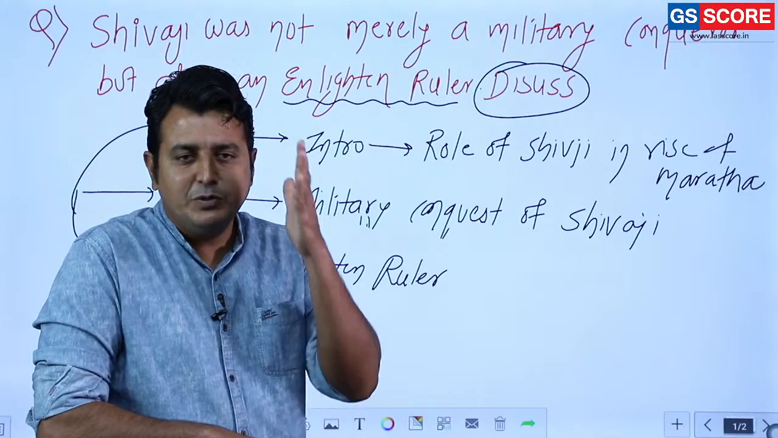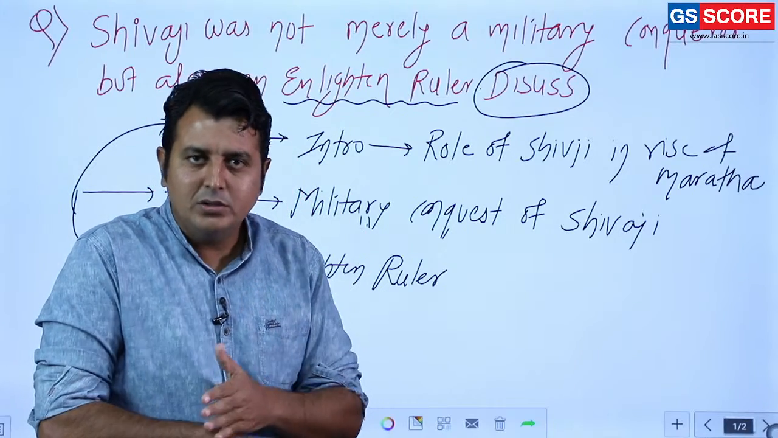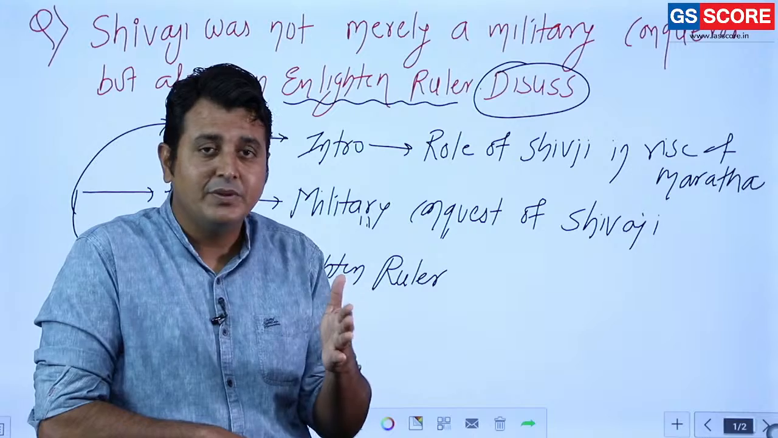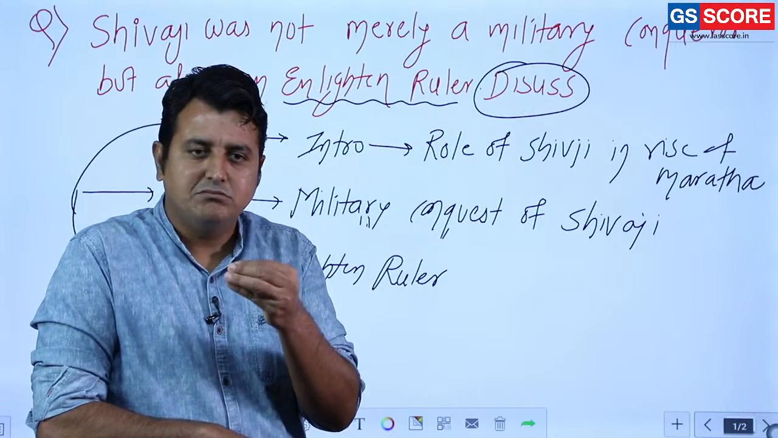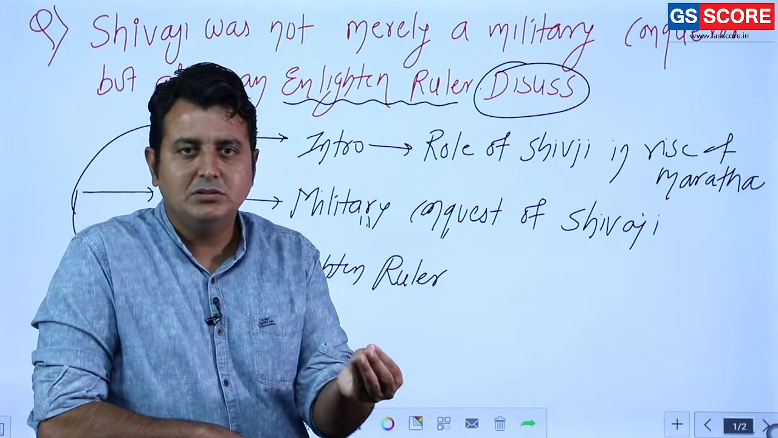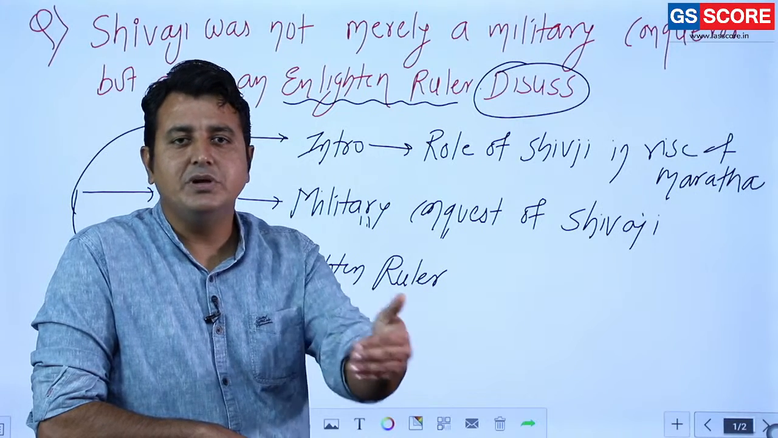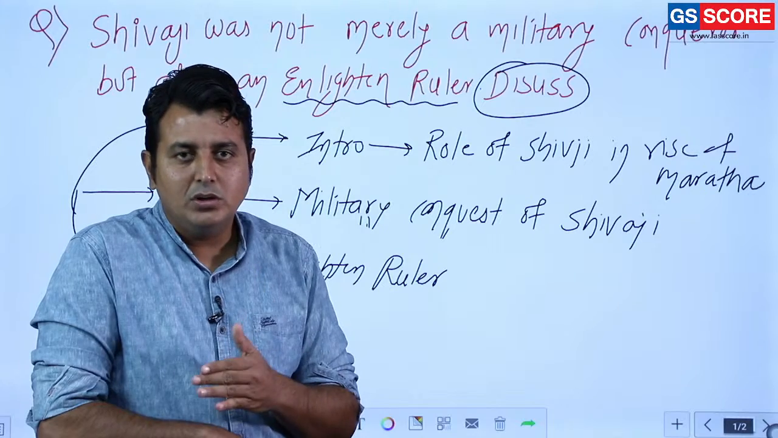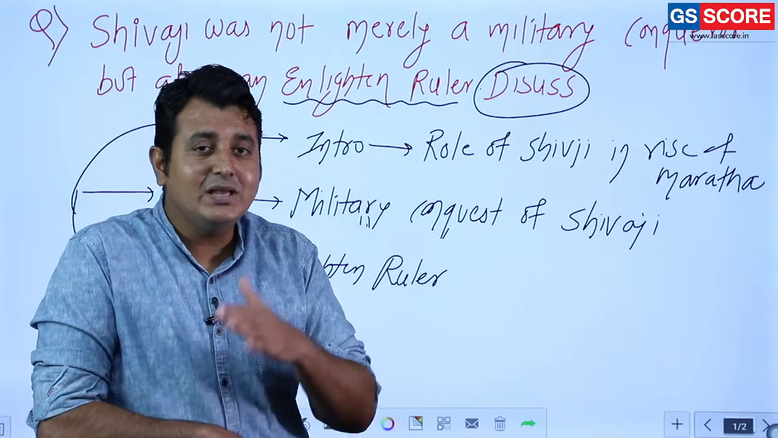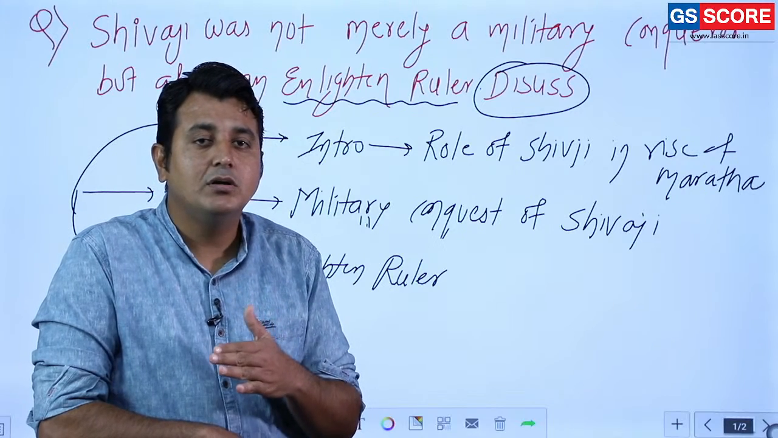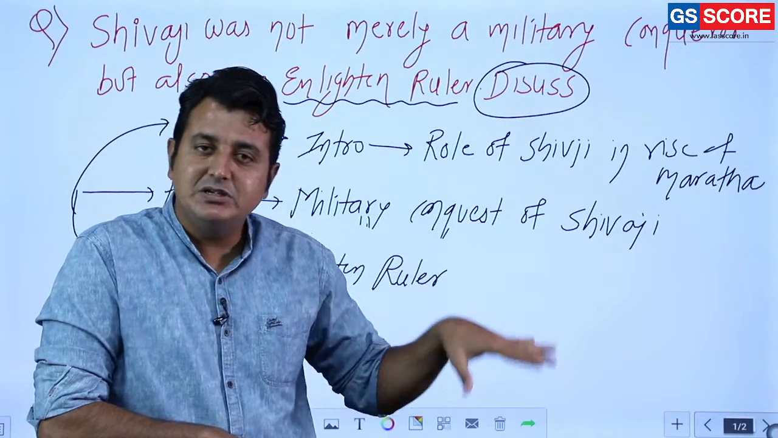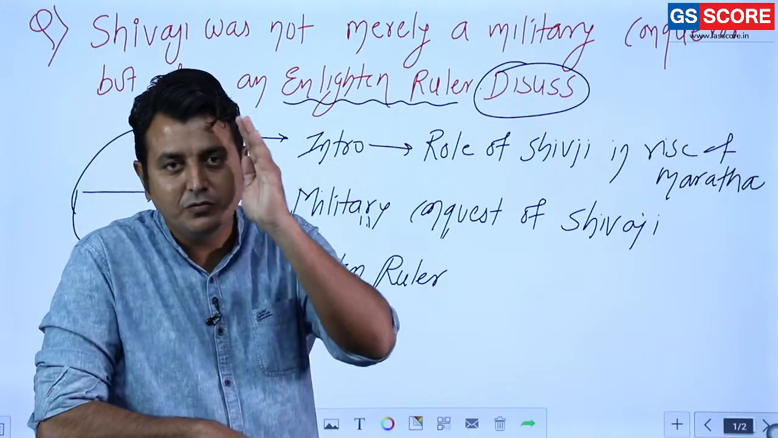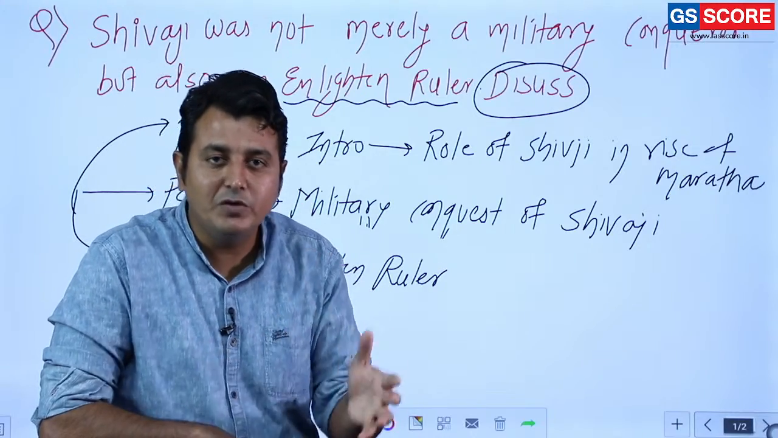What is the difference between a common man and a ruler, a king? A common man has a vision for a day, a month or a few years. A ruler always has a vision for centuries. Shivaji was that person. He was a visionary person. So what kind of vision was he having?